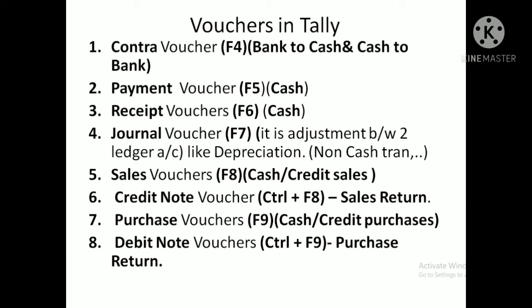Here we have what we call adjustments between two accounts. In these adjustments between two accounts, definitely there is no cash movement from the organization. In that situation, the company needs to use the journal voucher, that is F7.